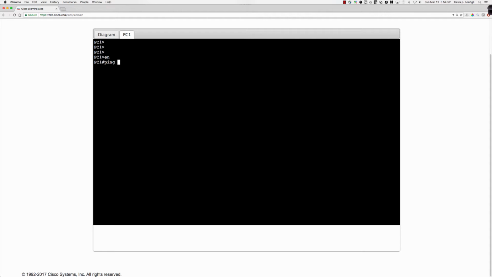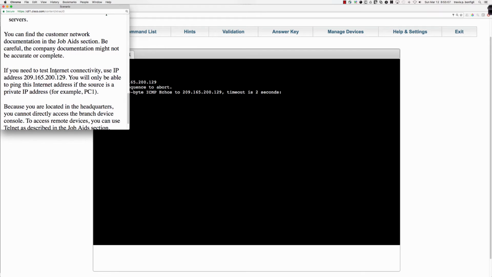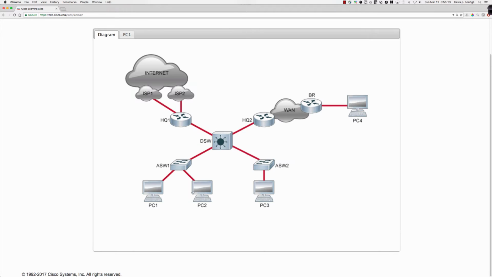So if I were to say ping 209.165.200.129, and let me double check that real quick to make sure that's right. Yeah, there we go. Okay, 209.165. So again, we don't have connectivity from PC1.